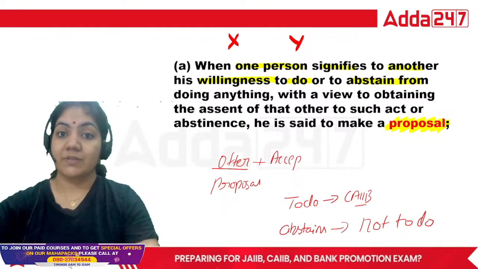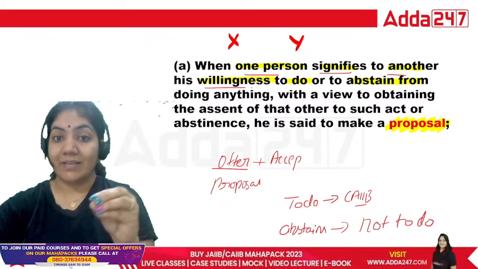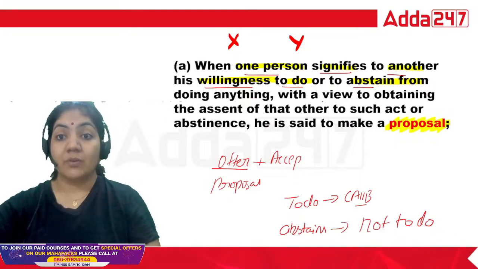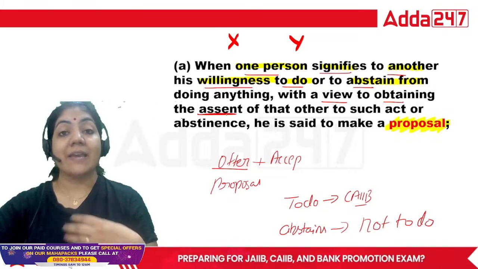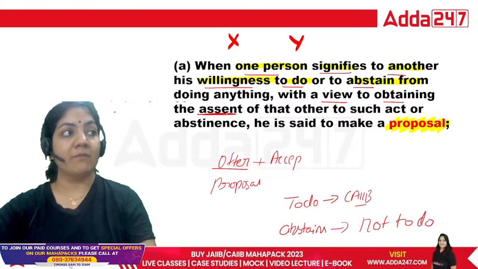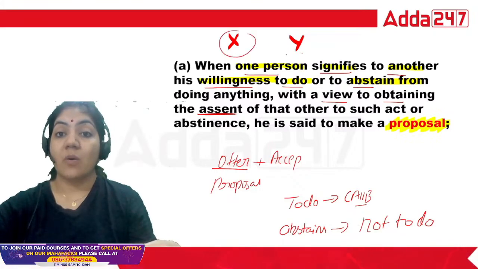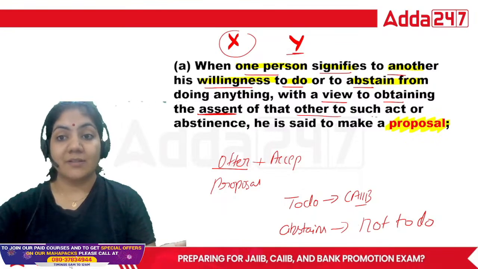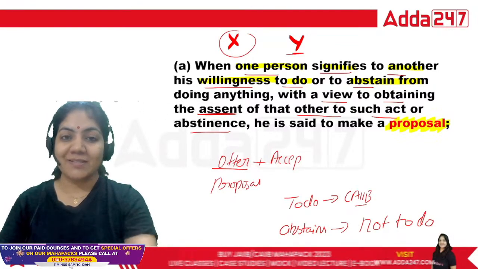So what is written? When one person signifies to another his willingness to do or abstain from doing anything with a view to obtaining assent. What is assent? Assent means when the opposite party replies. So X wants a reply from Y, and Y will give assent to that act or abstinence. That is called proposal. So this is the legal term.